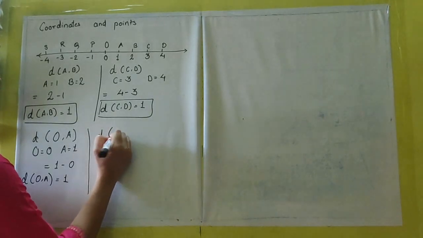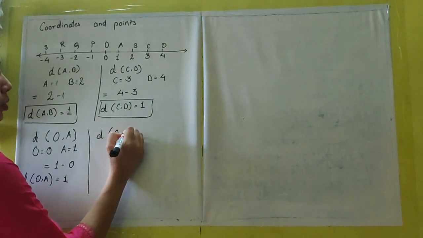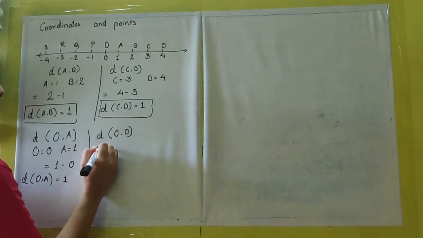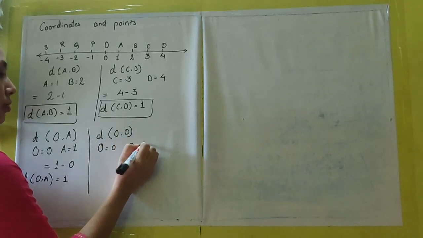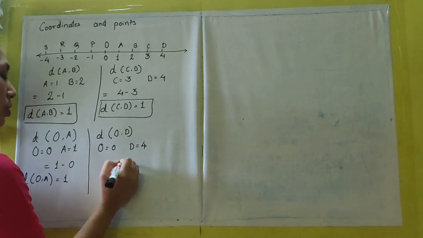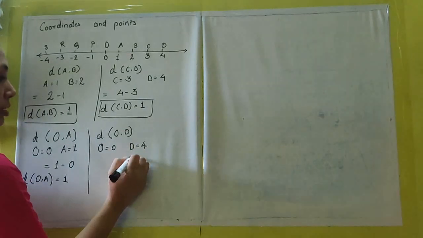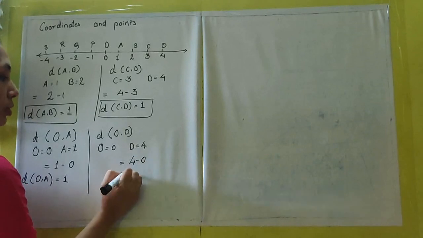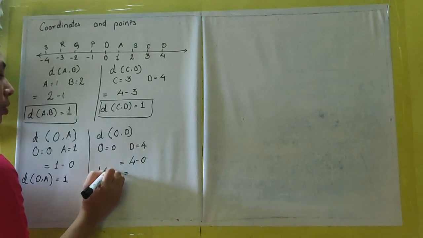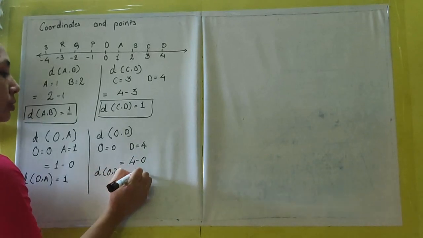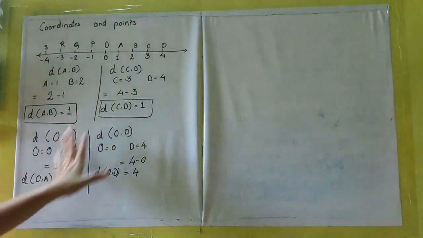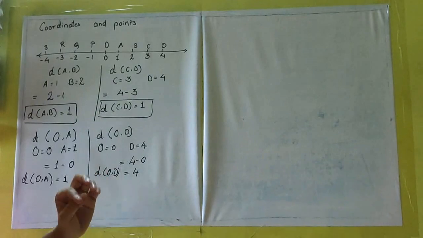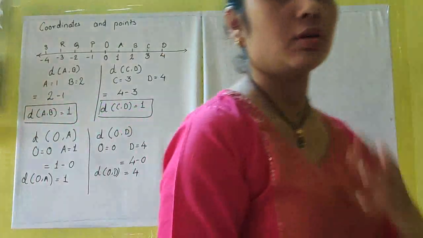Distance OD. Again O is 0, D is 4. So again here 4 is greater. So 4 minus 0. So distance OD is equal to 4. Now this is where we have dealt with all positive numbers and the zeros. Let us see one positive and negative. What will happen?